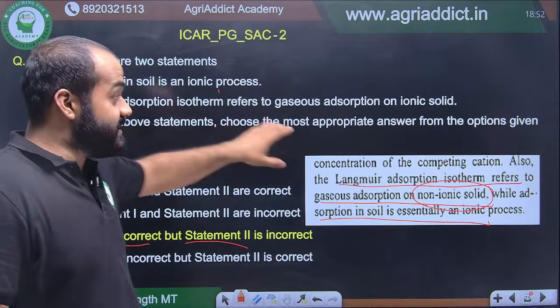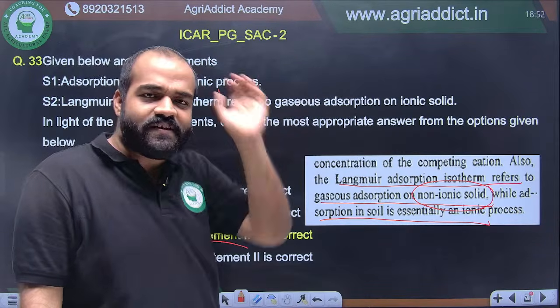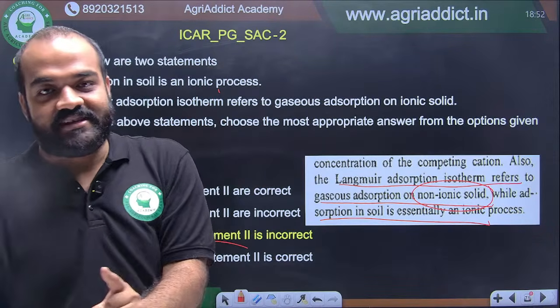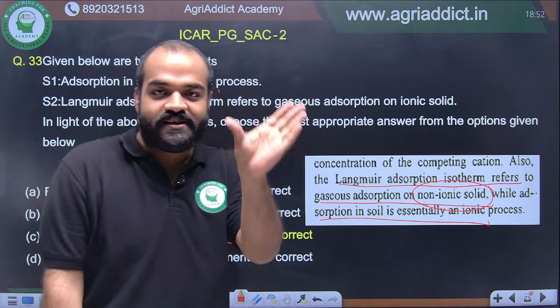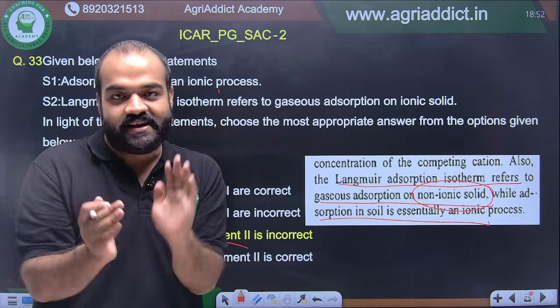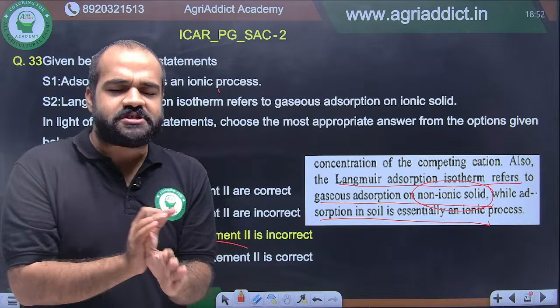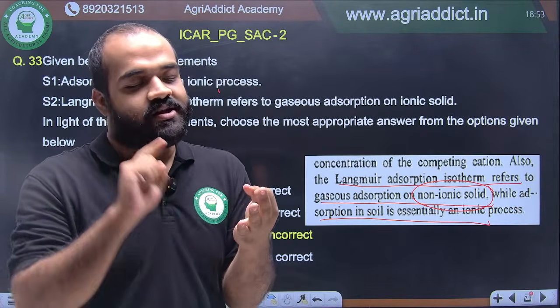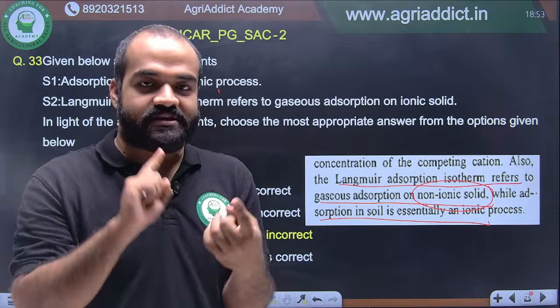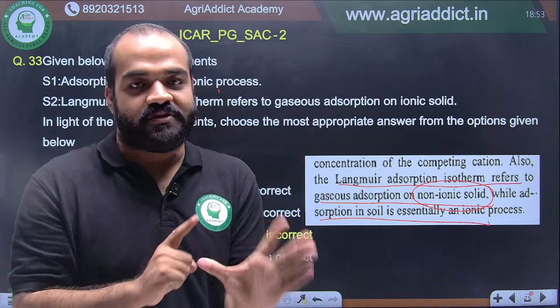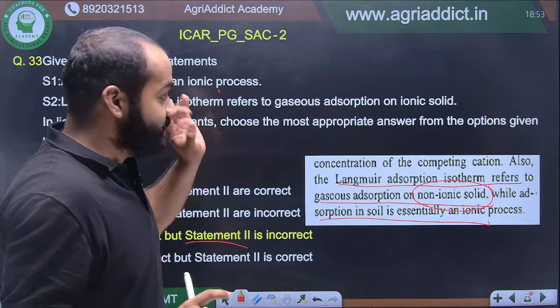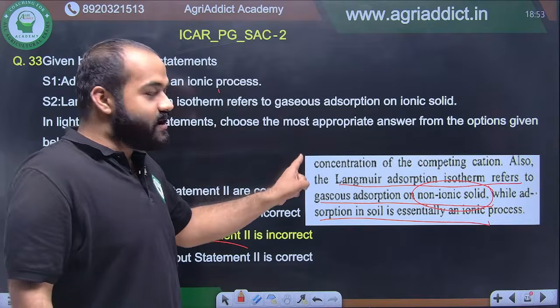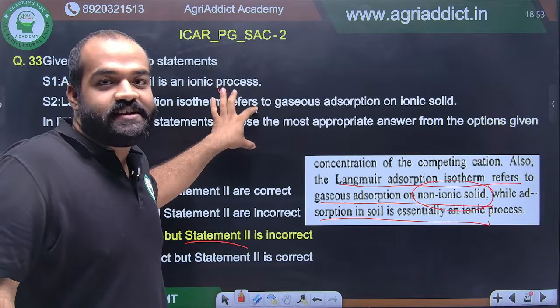The assumptions of the Langmuir isotherm are very, very important. In the last class I was telling you to list all the assumptions together in one place, make it well and read that. Many questions come from assumptions. Assumption of Darcy's law, assumption of Stokes law, assumption of double layer theory, assumption of Langmuir adsorption, assumption of Freundlich adsorption isotherm. These are very important. So you have to read the assumptions of Langmuir.